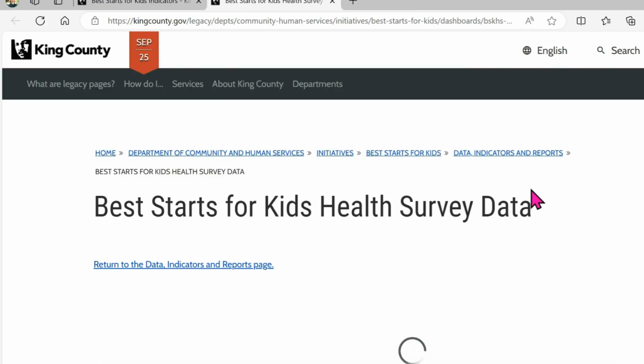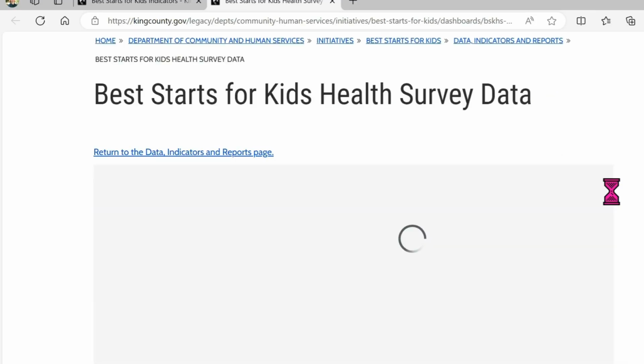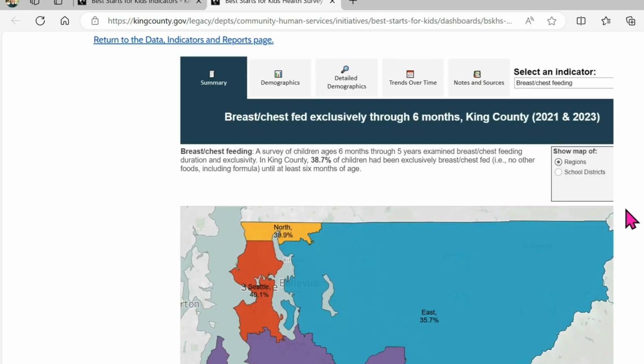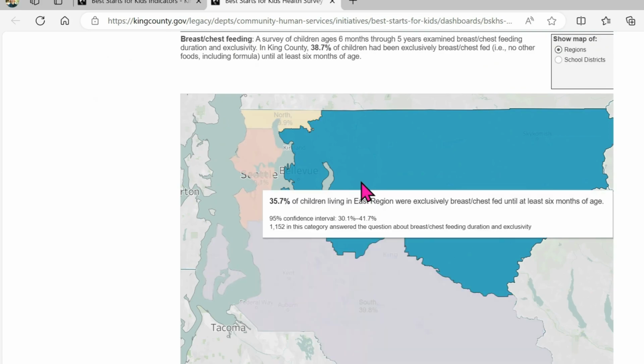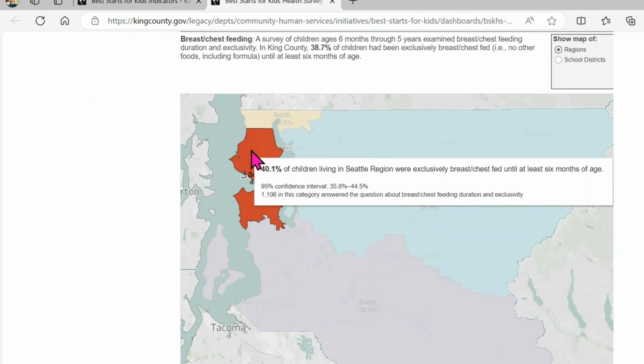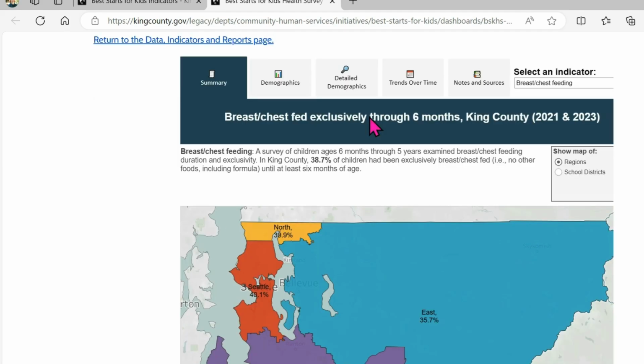At the top of the dashboard page is the navigation menu. Below, graphs and maps display data for specific topics. Hover over any part of the graph or map to see more detailed information pop up. Let's return to the navigation menu.